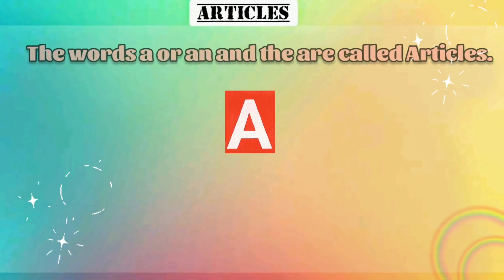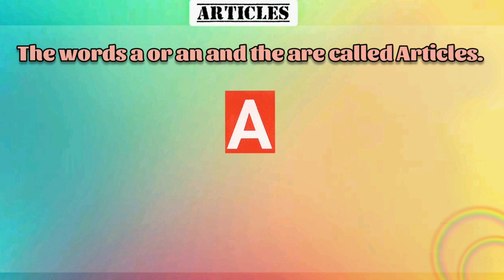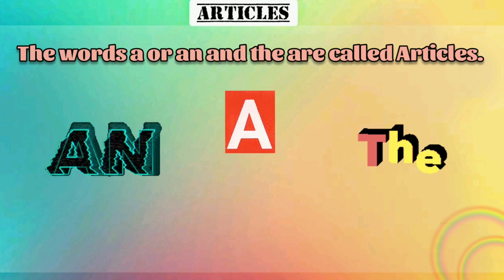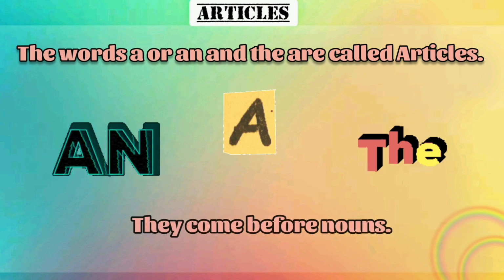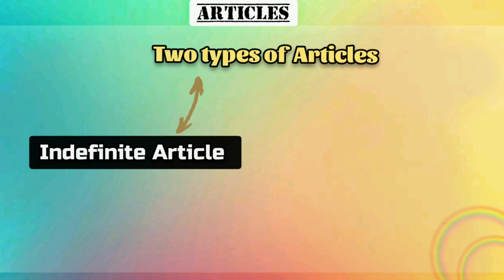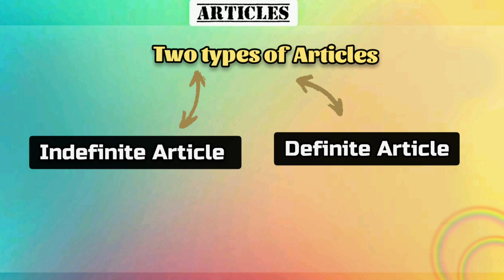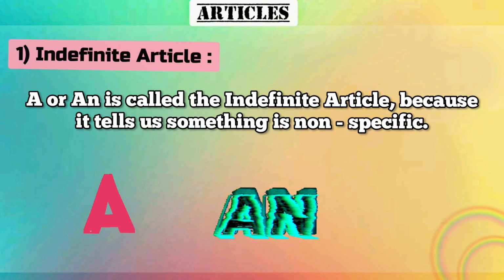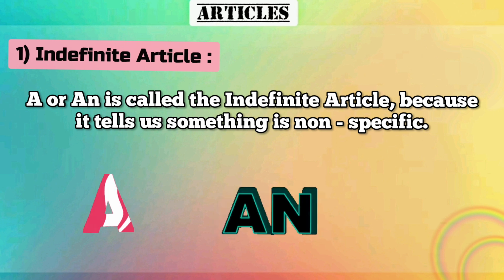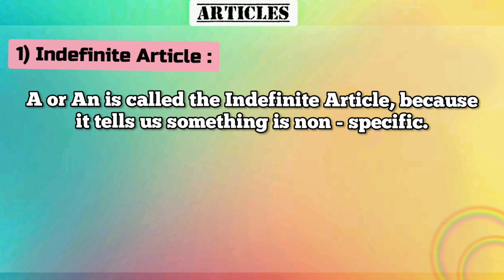Today we will understand what are articles. The words a or an and the are called articles. They come before nouns. So there are two types of articles, indefinite article and definite article. A or an is called the indefinite article because it tells us something is non-specific.